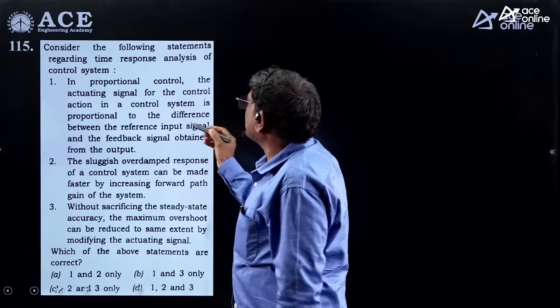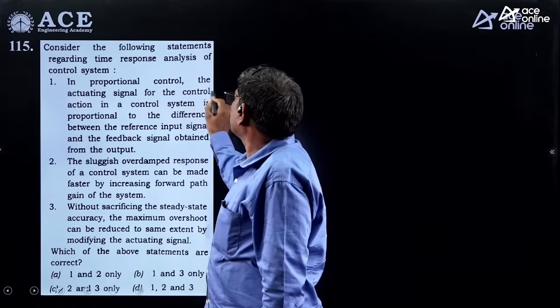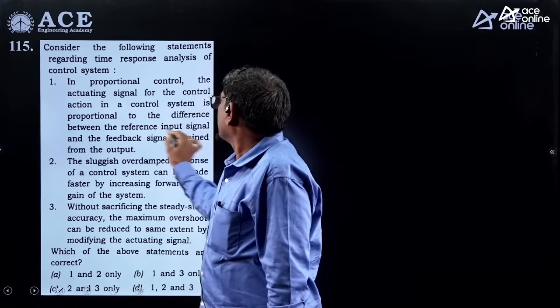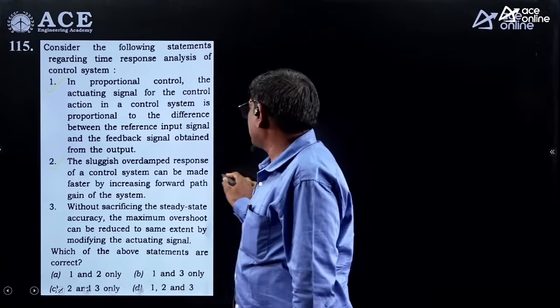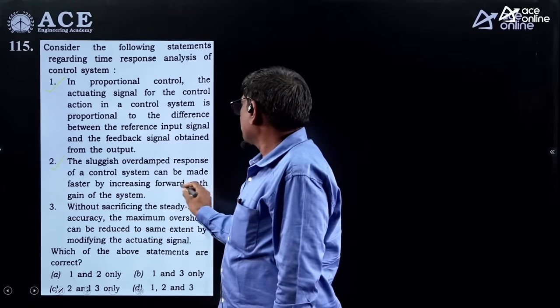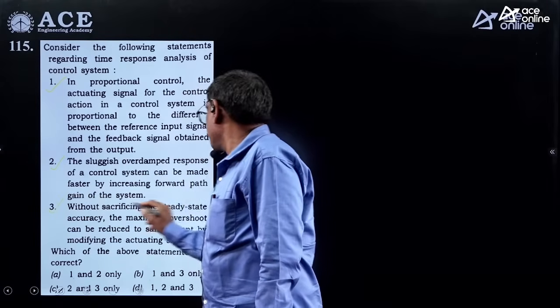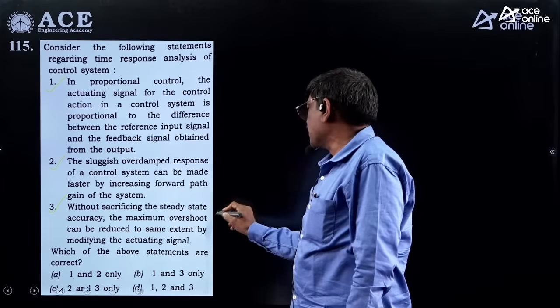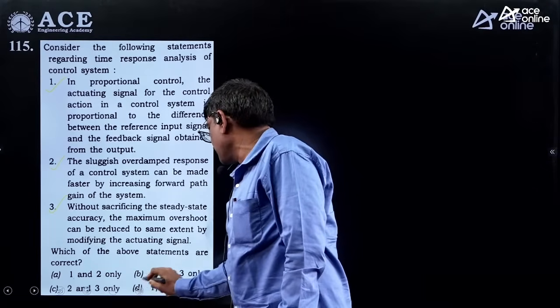Here, following statement, time response. Proportional controller, the actuating signal for controller action is the difference. This is correct. So sluggish, as K increases, then what happened? The speed of the zeta can be reduced. So the system becomes faster without sacrificing steady state accuracy. PD controller, if you select the PD controller, the third one also is correct. So 1 to 3 is correct.